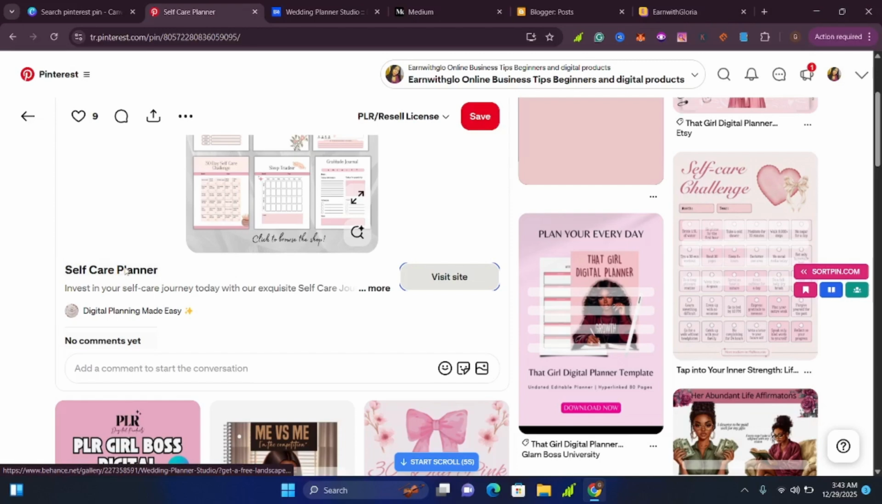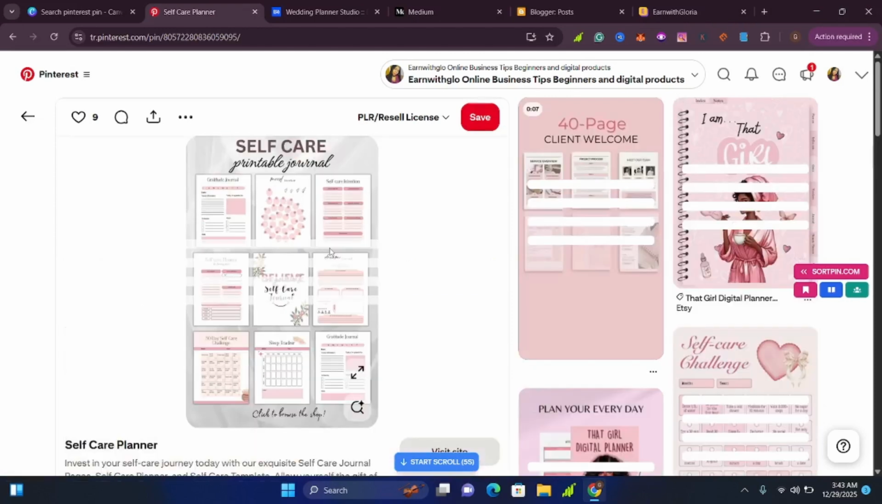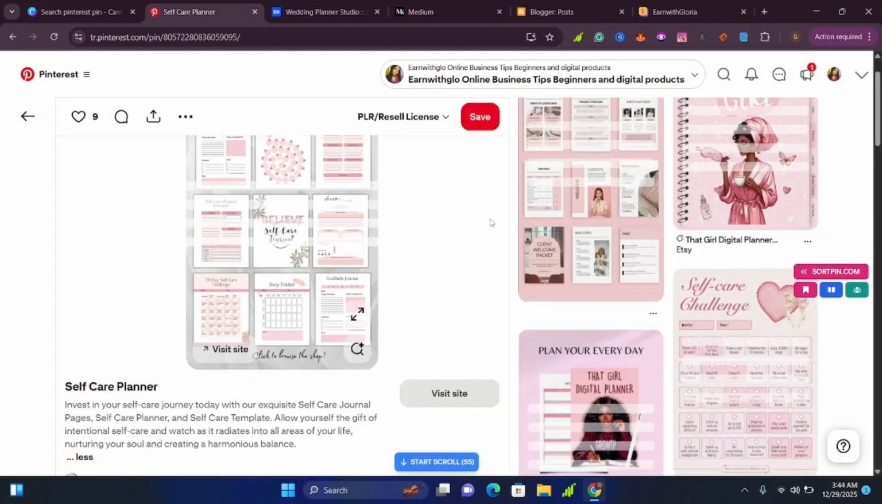And the good thing about Pinterest, their pins stay there forever. So if you link to a blog, even if you created that pin this year, that pin can still be working for you even in the next 5 years to come, as long as that link is still working. So you can come here to Canva, create pins like this and link to your digital product.